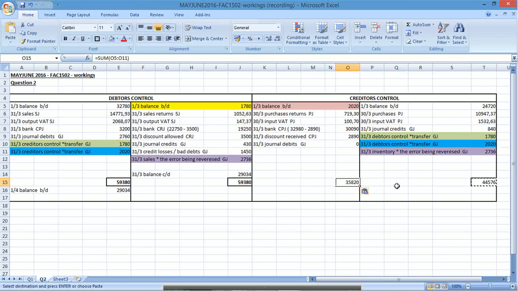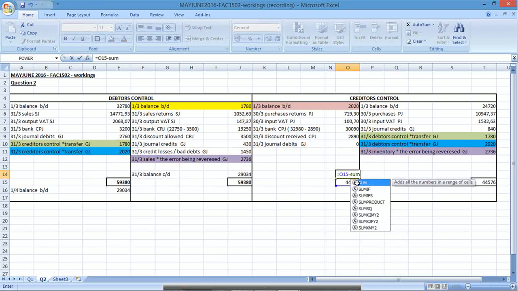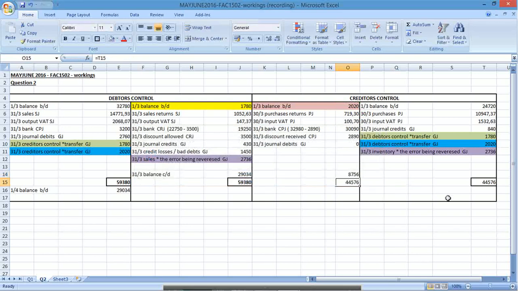This side is 35. Okay, so I want the big amount on that side. Then I'm going to have this minus the sum of all of that. Gives me that answer there. Balance carried down, balance brought down. Save. Okay, that's it.